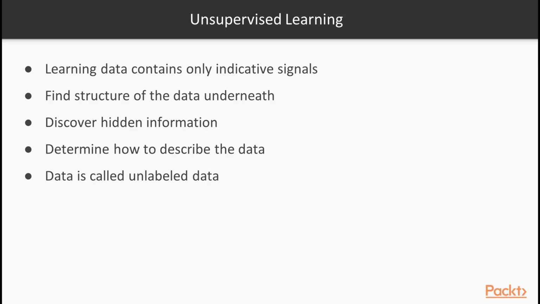So, unsupervised learning is when learning data contains only indicative signals without any description attached. It is up to us to find the structure of the data underneath, to discover hidden information, or to determine how to describe the data. This kind of learning data is called unlabeled data.